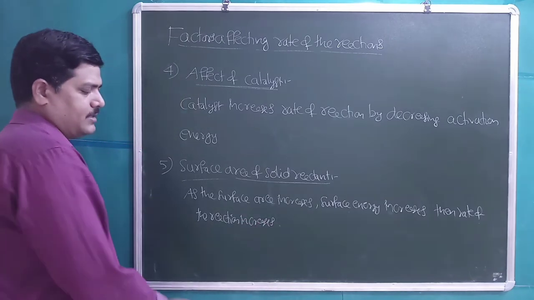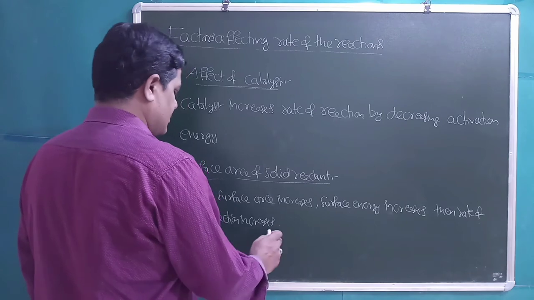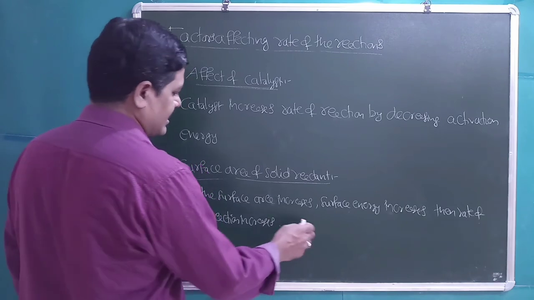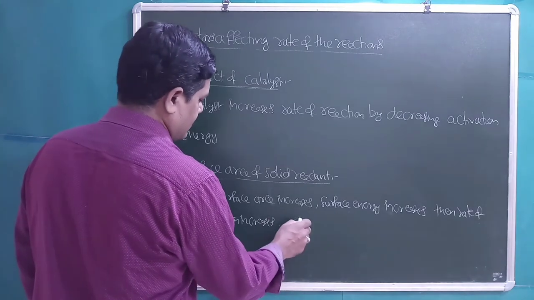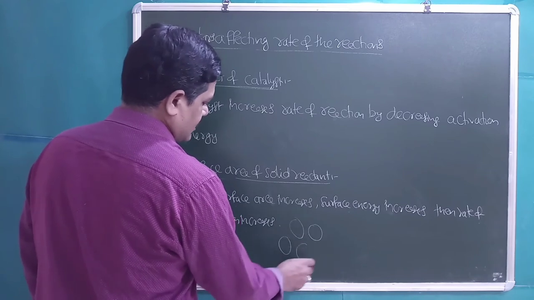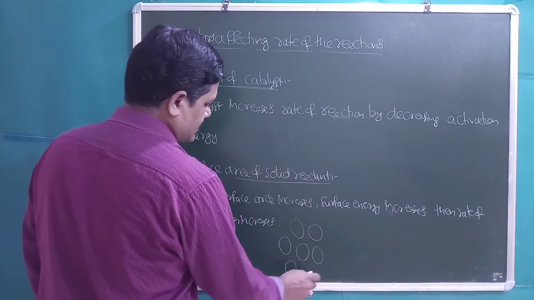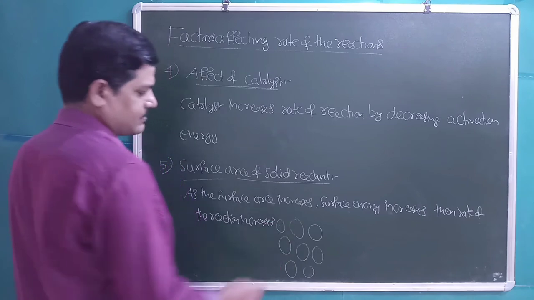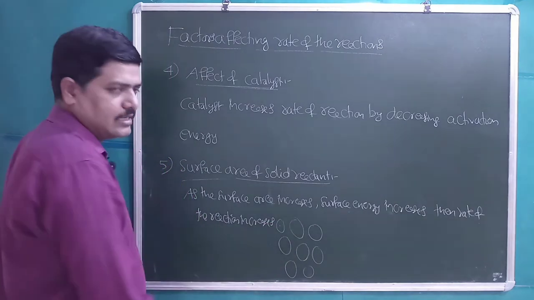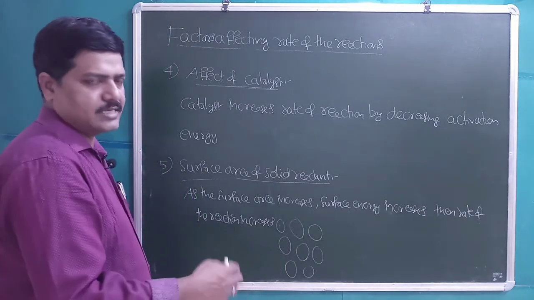Students, for solids, for example in a particular reaction, we are taking some reactant in the form of large size lumps. When they are in larger size lumps, surface area is less, then reaction rate is less.